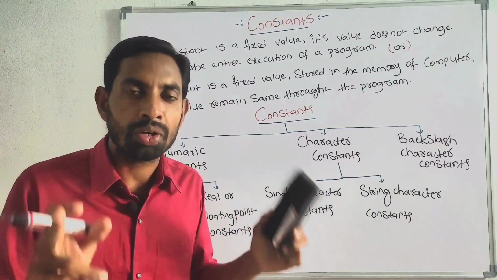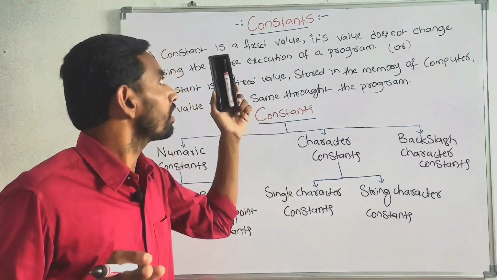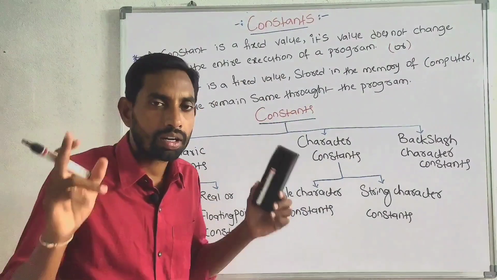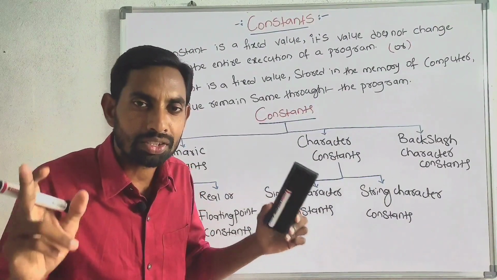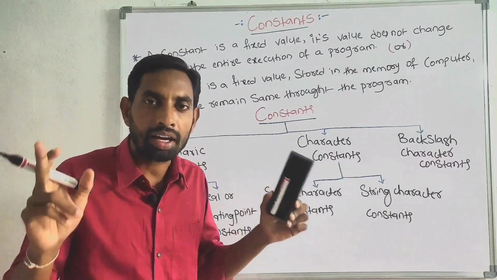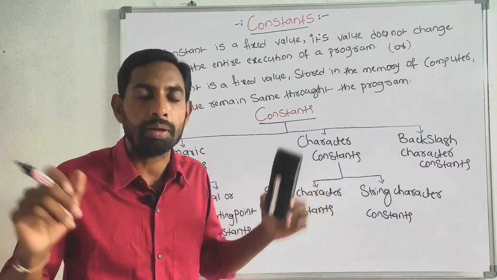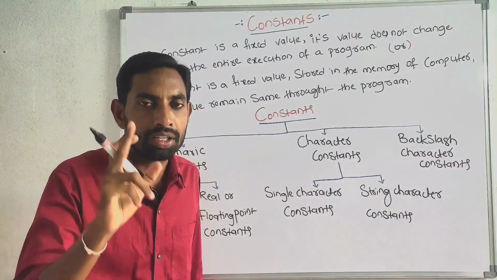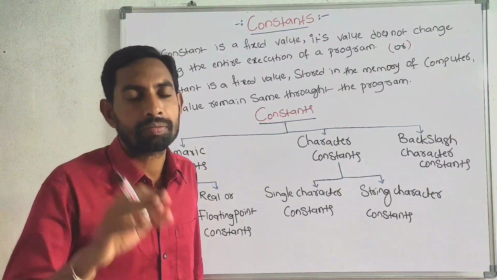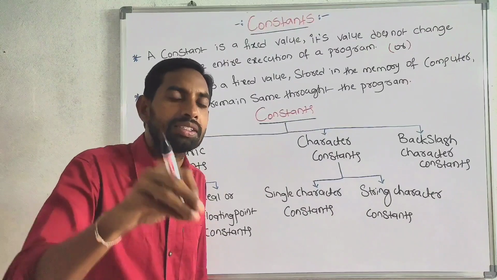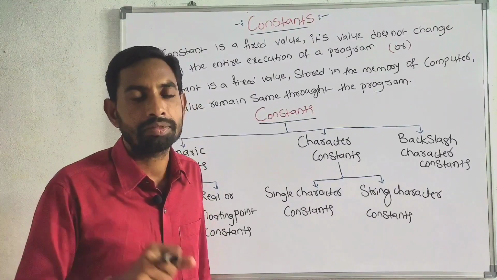In this video, we have to discuss about constants. A constant is a fixed value. Its value does not change during the entire execution of a program. A constant is a fixed value stored in the memory of a computer. Its value remains same throughout the program.